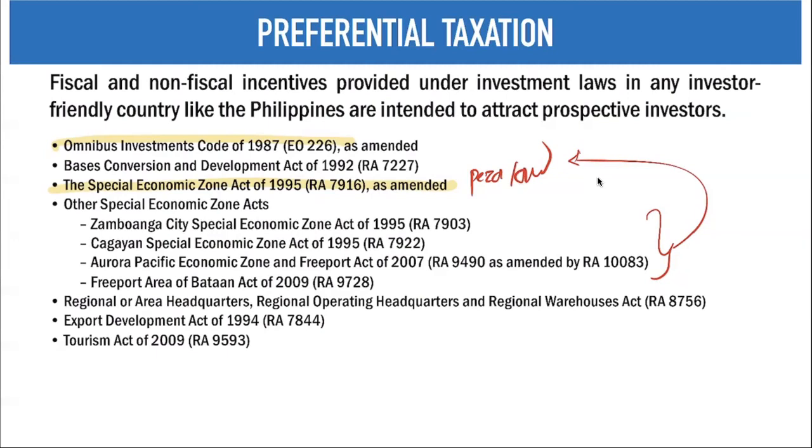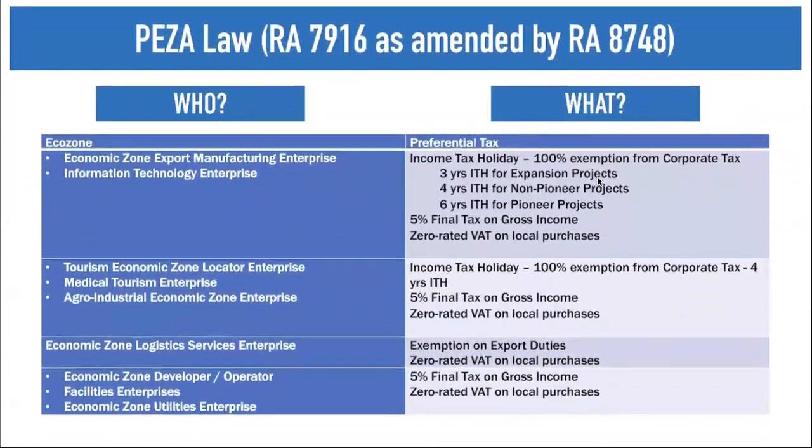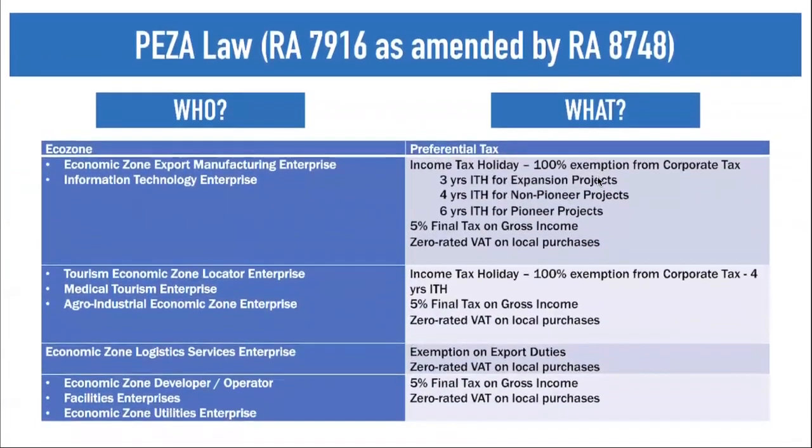So let's start our discussion with your PEZA law under RA 7916 as amended by RA 8748. Okay, so as you all know, guys, under your PEZA law and other preferential taxes that we have discussed, we tried to outline who can claim for these incentives, what can they claim, and how will they claim those incentives. Okay, so for PEZA Law RA 7916, who can claim, of course, are your ecozones.